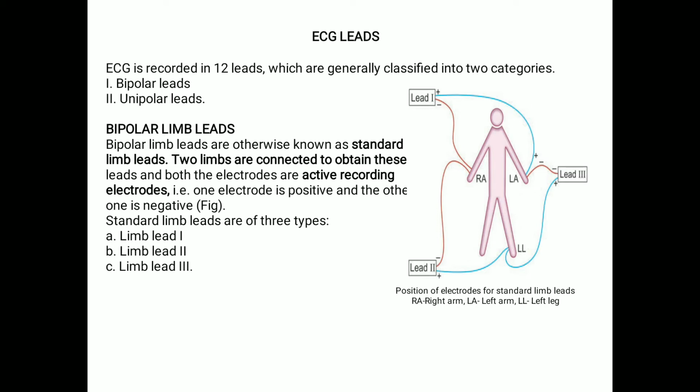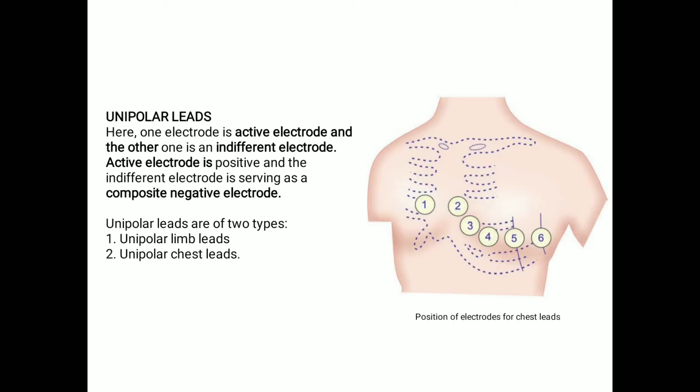What is lead 3? Lead 3 is obtained by connecting the left arm and the left leg. The left arm is connected to the negative terminal of the instrument and the left leg is connected to the positive terminal.